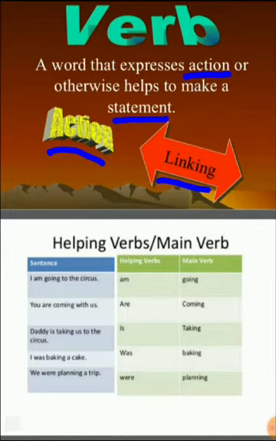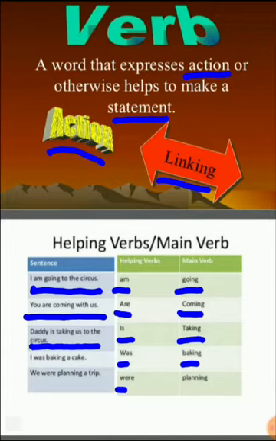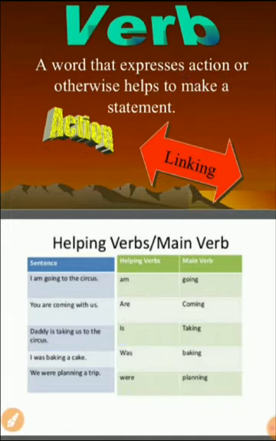So look at the examples below. I'm going to the circus. So am is a helping verb and main verb is going. Next is, you are coming with us. So are is a helping verb and coming is a main verb. In the same way, daddy is taking us to the circus, is a helping verb again and taking is a main verb. I was baking a cake. So was and baking, in the same way were or planning. So am, are, is, was, were are the examples of helping verbs, and going, coming, taking, baking, planning, etc. are the examples of main verb.